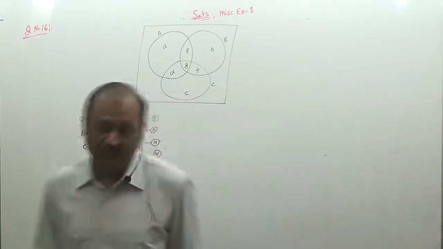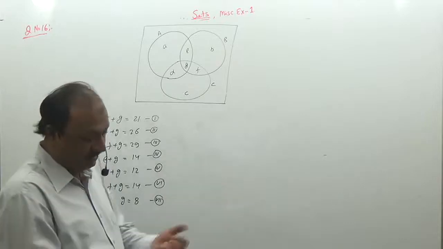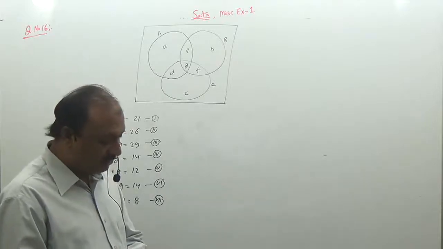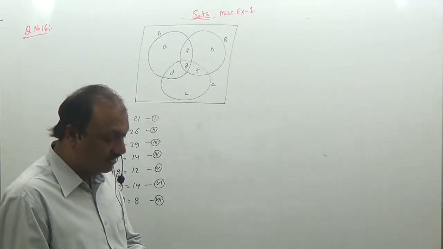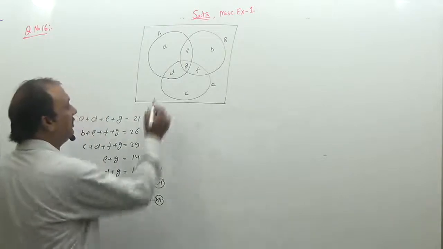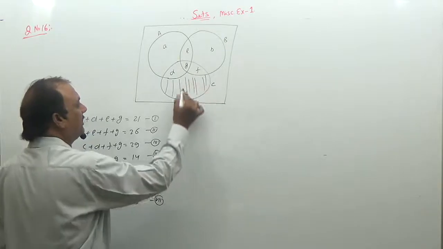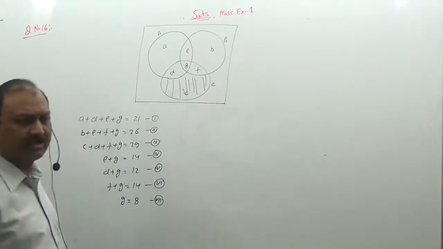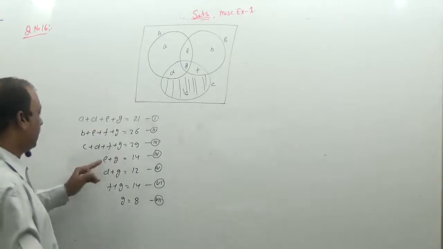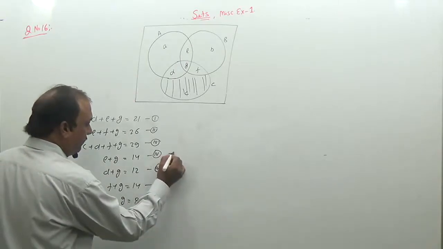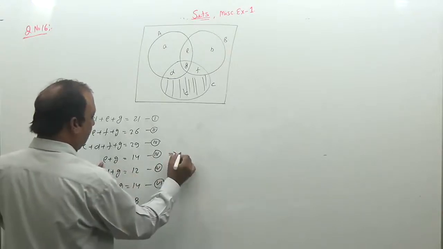Now, first find out the value of A, B, C, but the question is very short because there is only one question: find how many like product C only. So these are those people who like product C only. There is no need to find out the value of A, B and so on. But you can find those. So put G as 8. Substitute G equal to 8 in this equation.